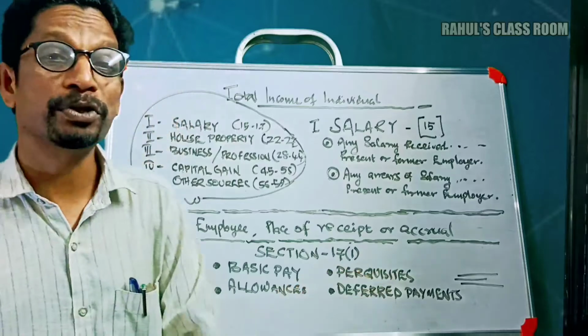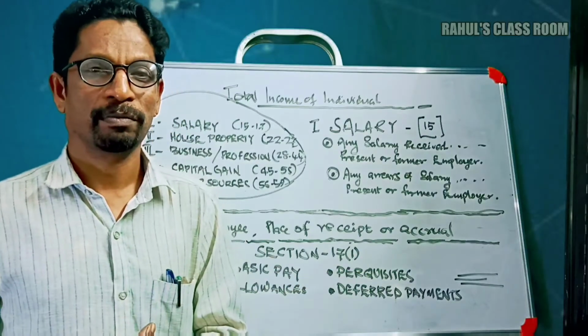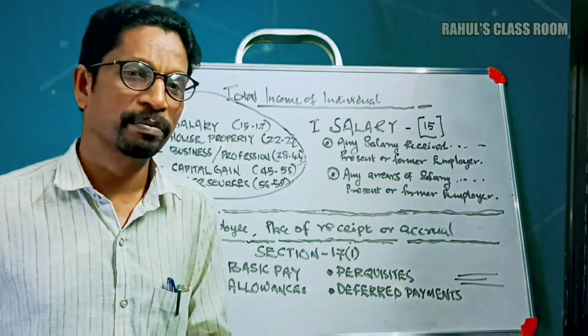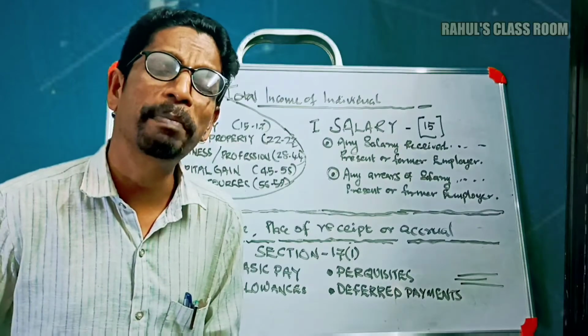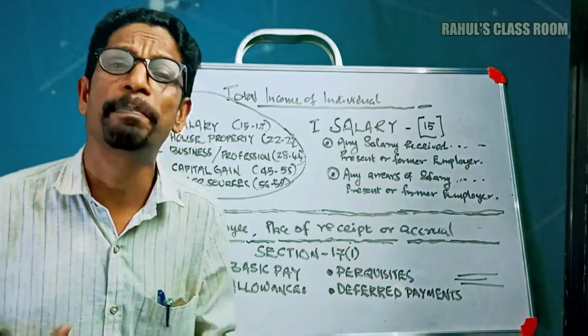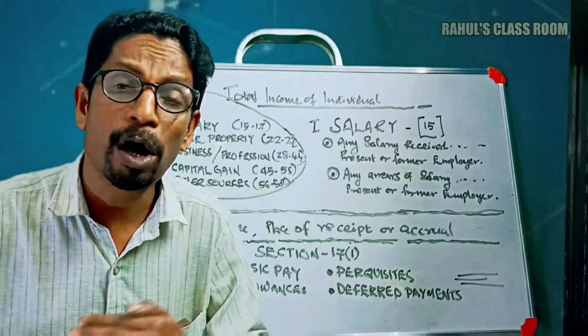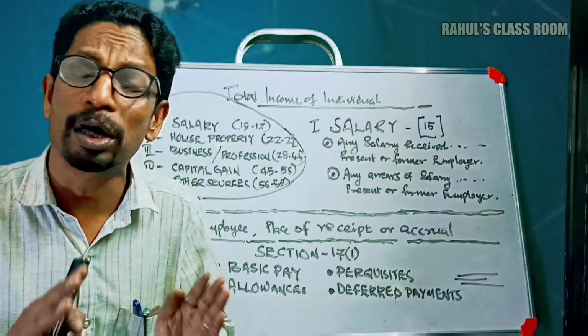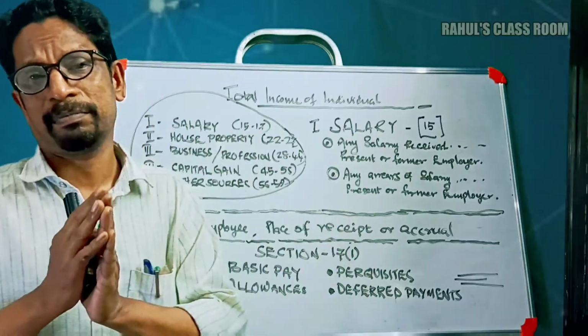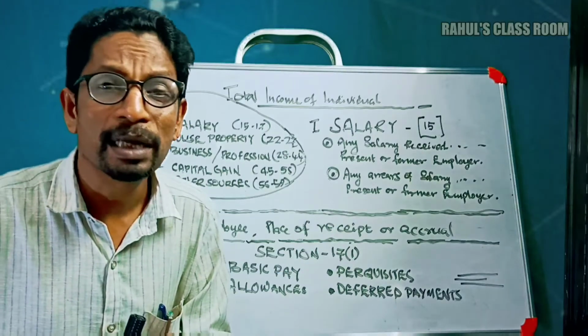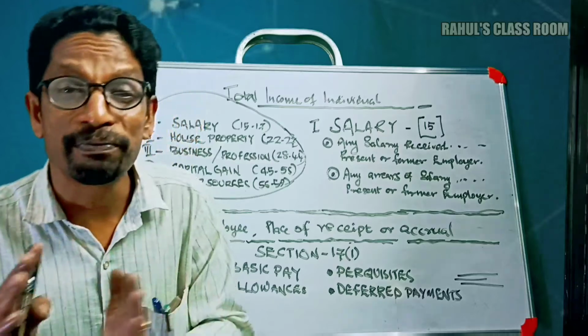Next one, perquisite. What is the meaning of perquisite? Perquisite means a non-monetary benefit given by the employer to the employee. It is non-monetary, that means there is no cash involvement. That means the benefit is given by way of kind.